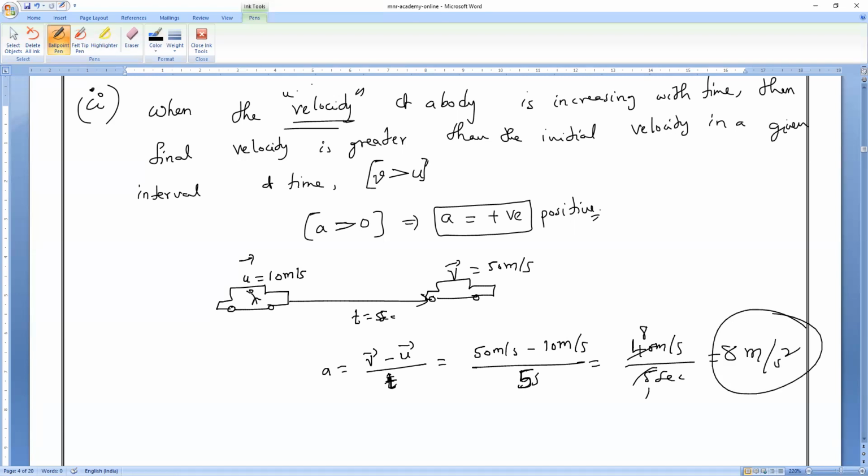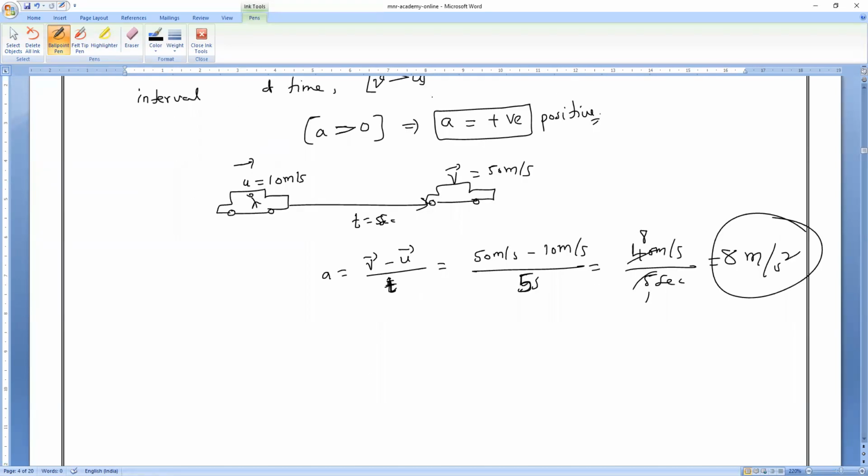What is the acceleration of Mr. Lingesh? 8 meter per second square. Do you all understand, everybody? Understood or not? Kishore, Sailesh, Pranav, Shivani? Okay. So velocity is increasing, acceleration is positive.